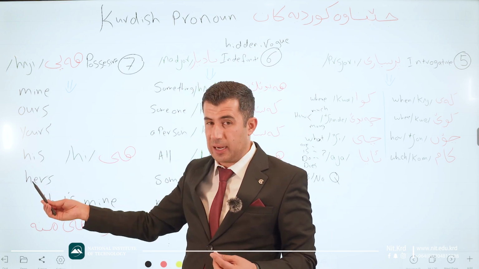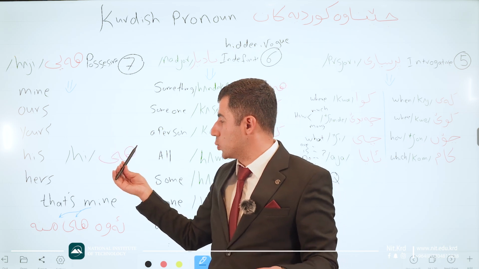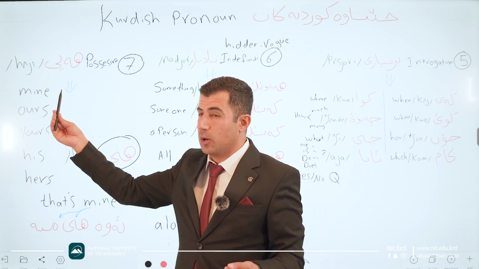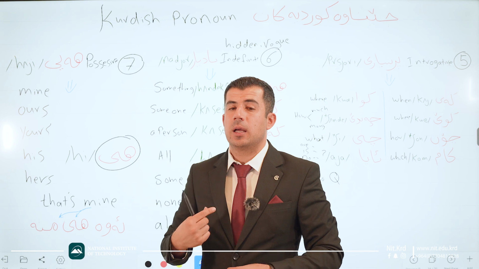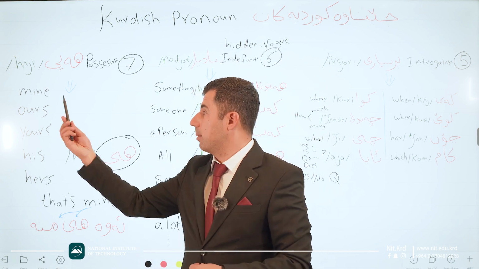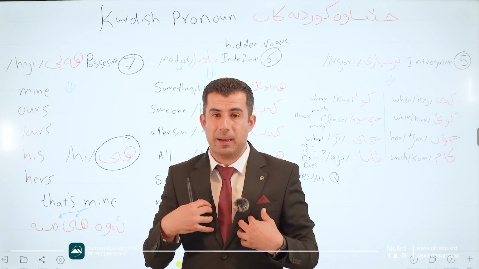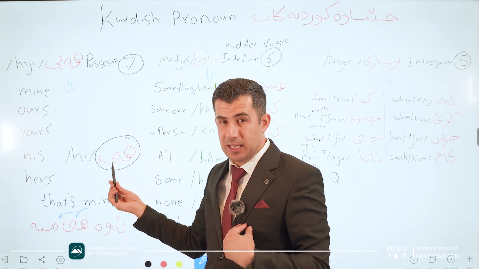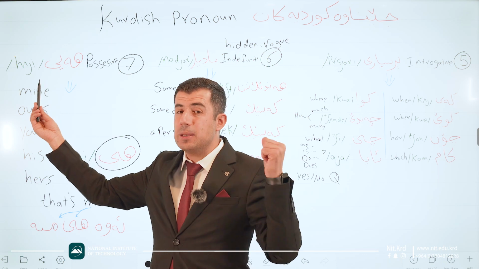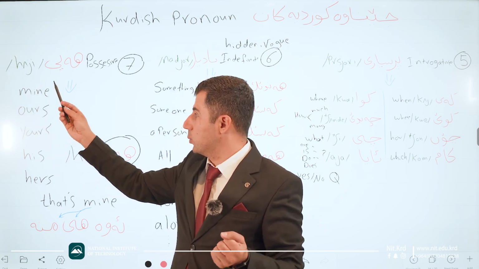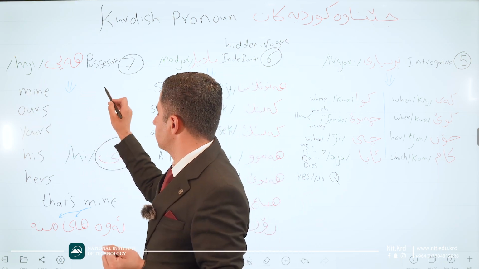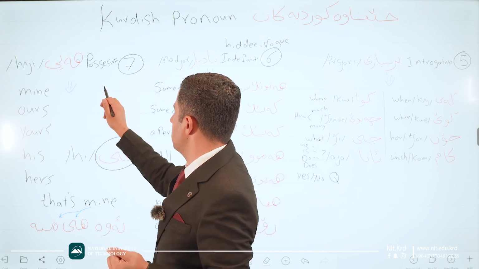That is for the English language, but in Kurdish we just add he with the subject. For example, himin, mine. Ours, he, Emma. Just we add he to the main pronouns. For example, for mine, we say min. Sorry, let me write down min.